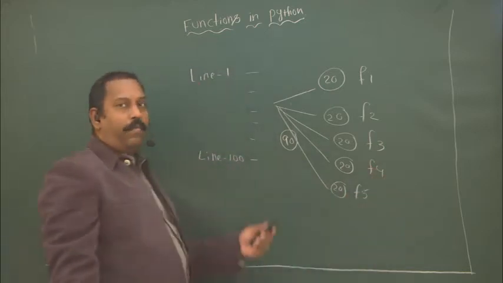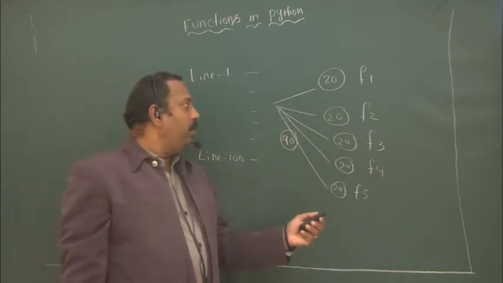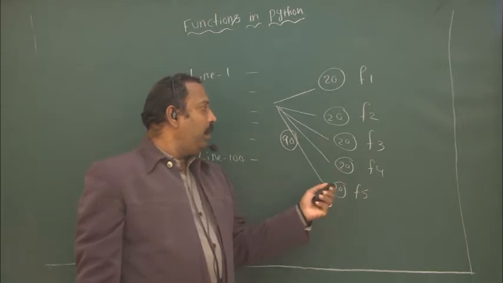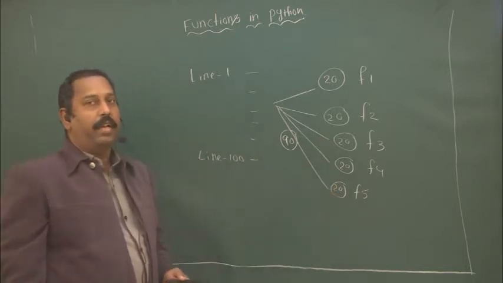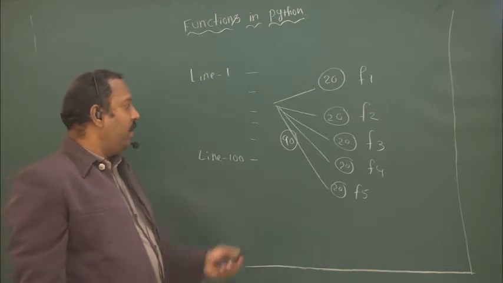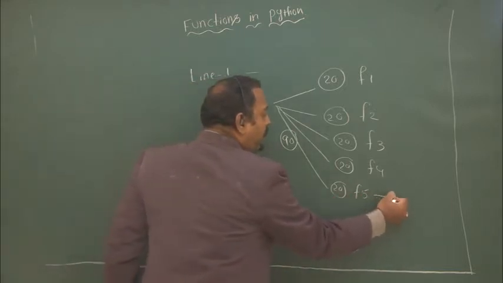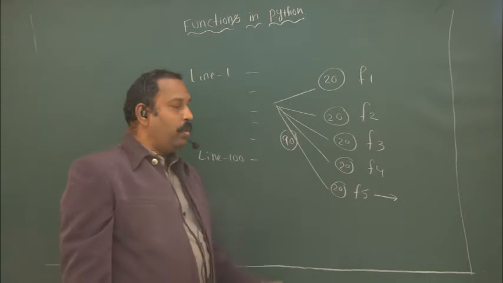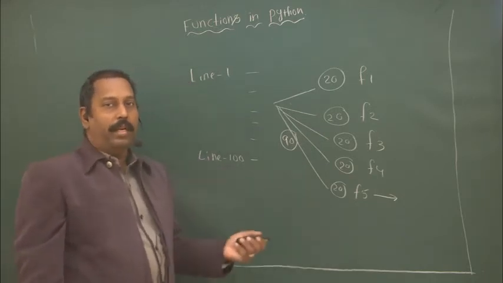So 5 functions I have written. Suppose there is an error in one particular function, we can search only 20 lines instead of 90 lines.